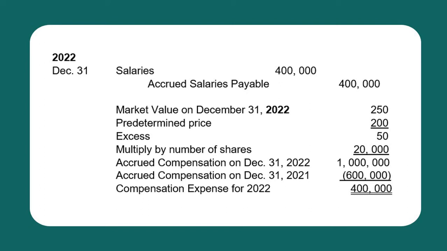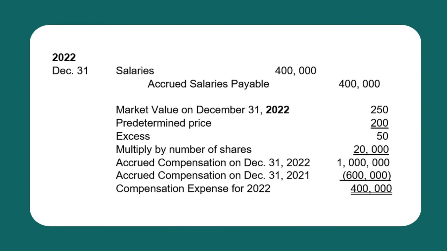Thus the accrued compensation on the last year of the vesting period, 2022, is 1 million, less the accrued compensation as of the third year, 2021, 600,000. Therefore, the current compensation expense for the year 2022 is 400,000. To record, debit salaries expense 400,000, credit accrued salaries payable